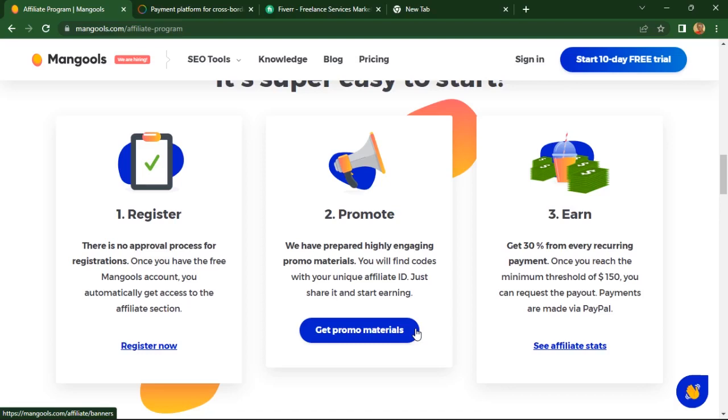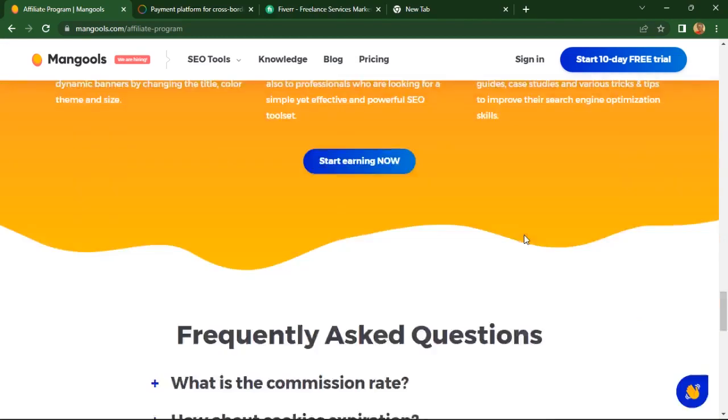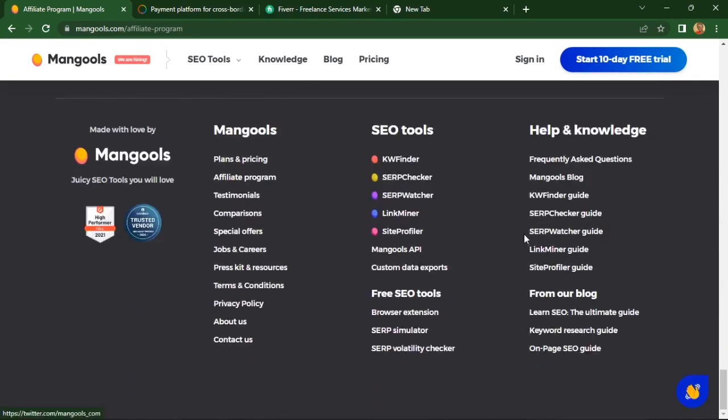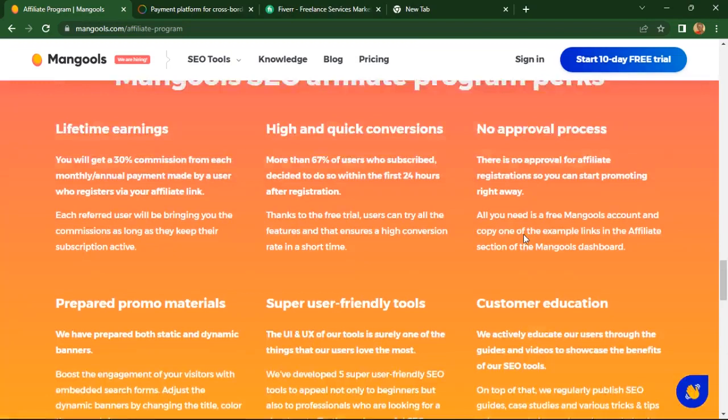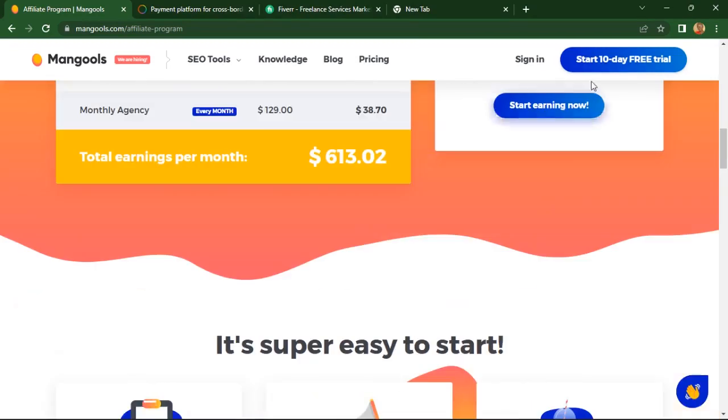Then the third step is to actually start earning and get your 30% from every recurring payment. Let's say somebody you refer to Mangoose actually signs up to the Mangoose premium plan and then keeps on renewing year after year. That's how you start earning 30% lifetime commission year after year. So that's for the Mangoose affiliate program. That's app number 1 that is capable of paying you with just your mobile phone. You can jump into Mangoose right away, sign up for the free account. You can start a free trial right away, and then you get started.